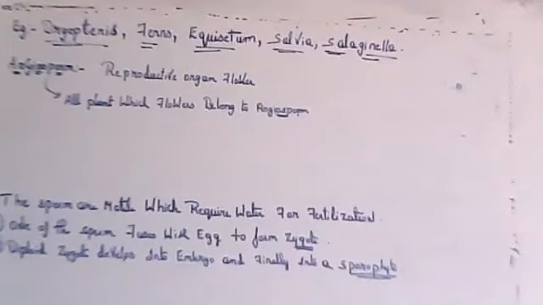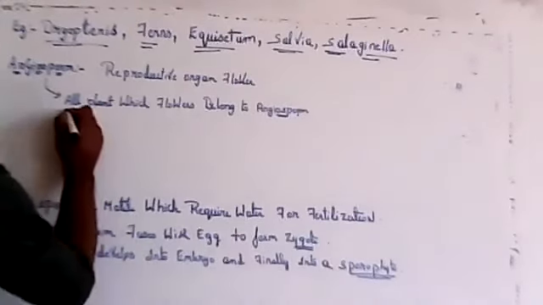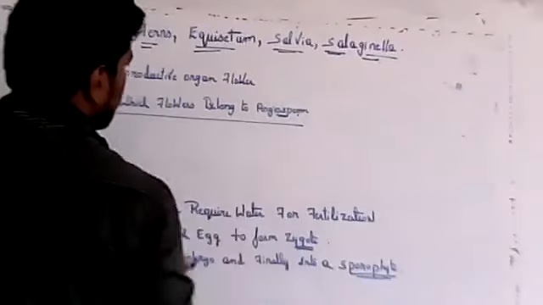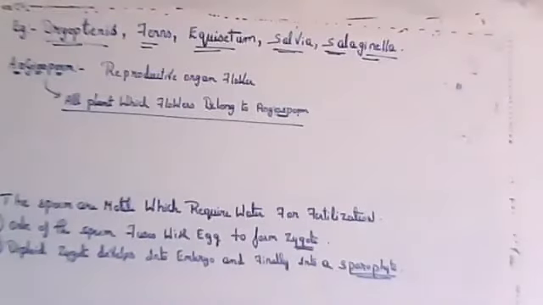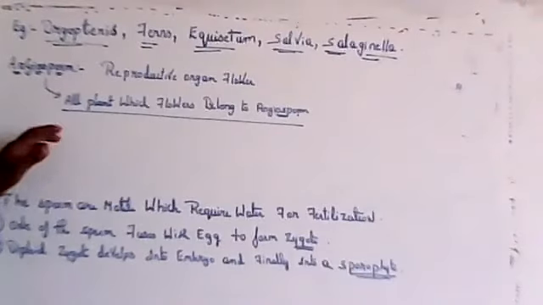Angiosperms are phanerogams. Those which have seeds belong to phanerogams, and those which reproduce by spores belong to cryptogams. So all plants which flower belong to angiosperm. Most of the plants present on Earth, around 90%, flower, so all those belong to angiosperm.